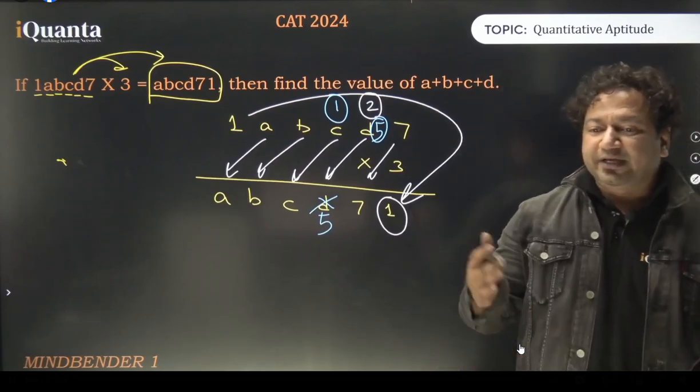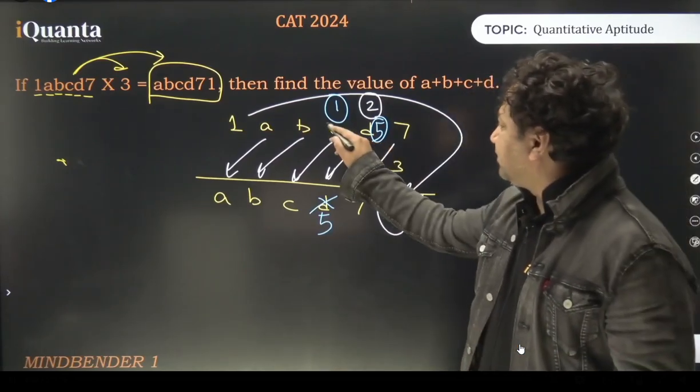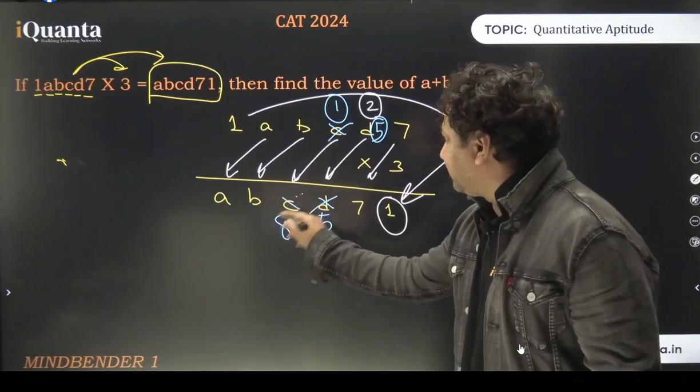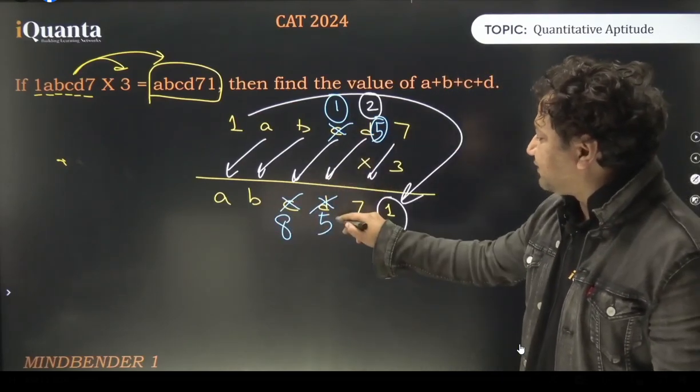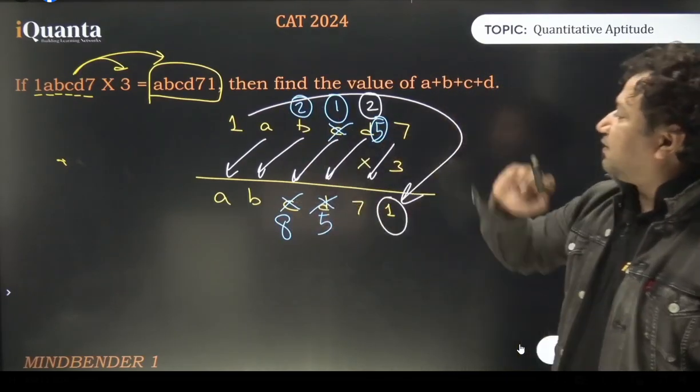3C 4 पे end कब होगा? 3 8s are 24. That means C has to be 8. So let's replace C by 8. 3 8s are 24 plus 1 is 25. 5 is here, 2 is the carry forward. हम लोगों ने C और D निकाल दिया.